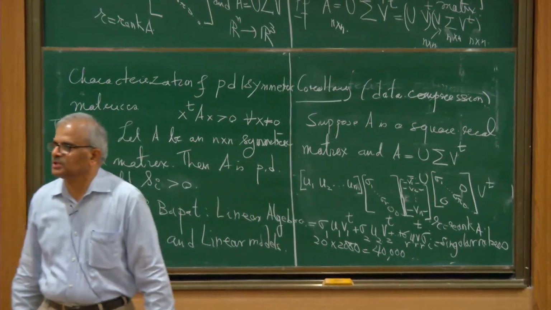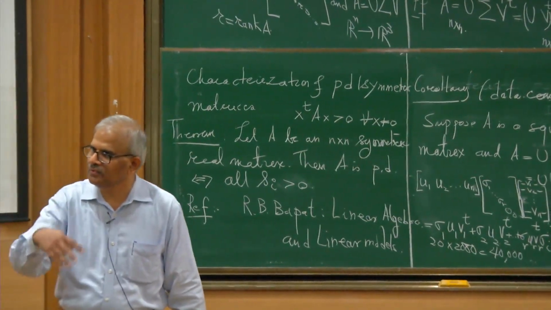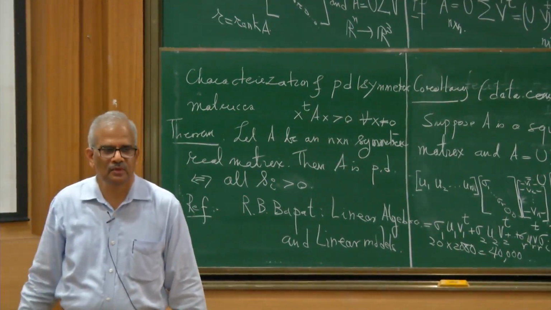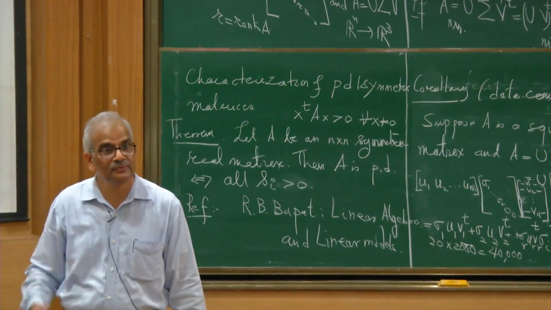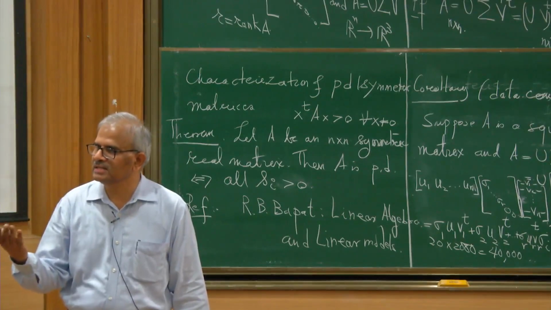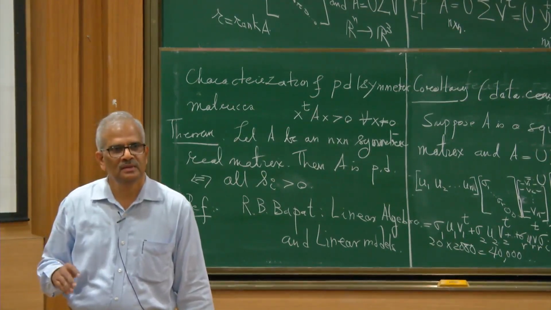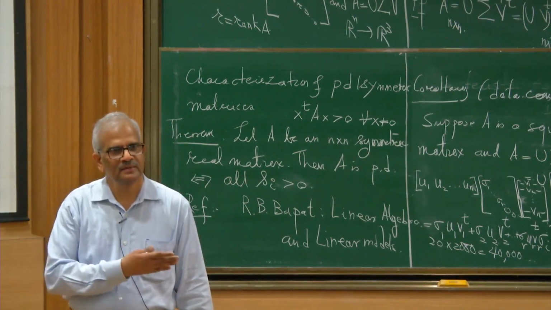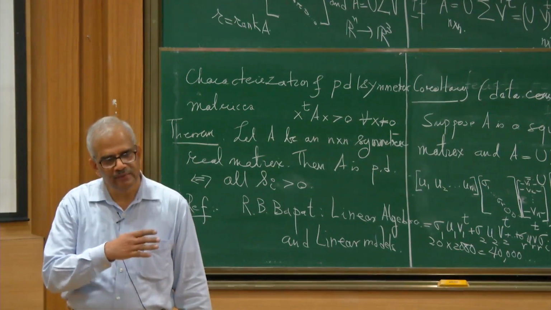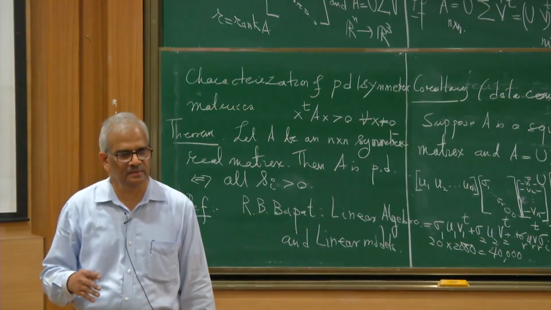Yeah, so we can approximate a matrix which has 1 million entries in terms of 40,000 entries. 40,000 real numbers are enough to reconstruct the matrix for practical purposes. And what is the proportionality for data compression? 25, right? So we have reduced the data size by 25 times, and that's a major reduction.